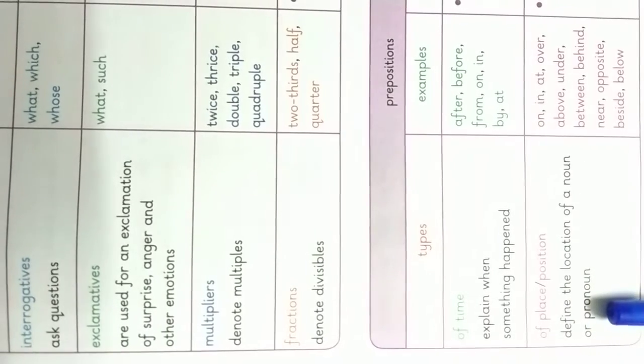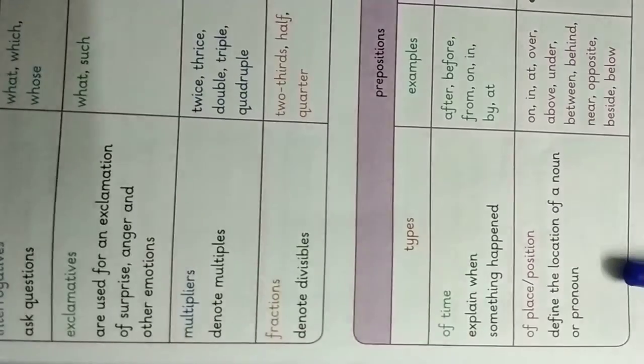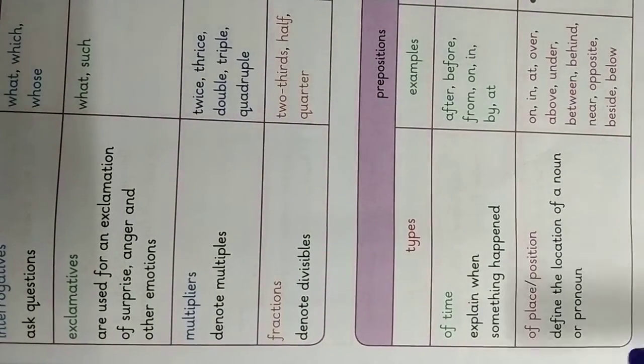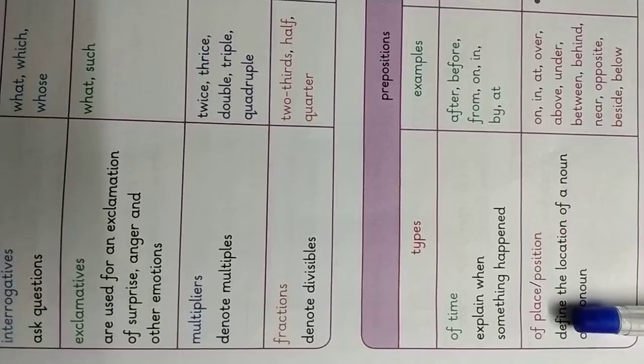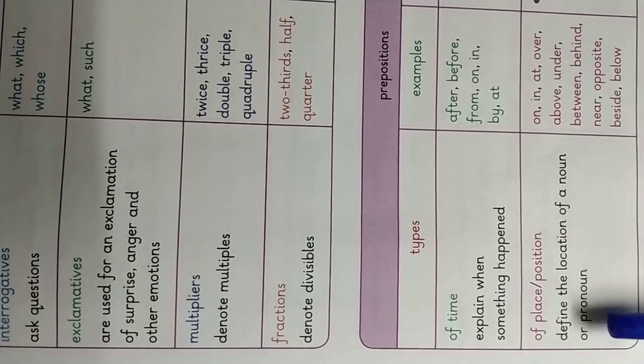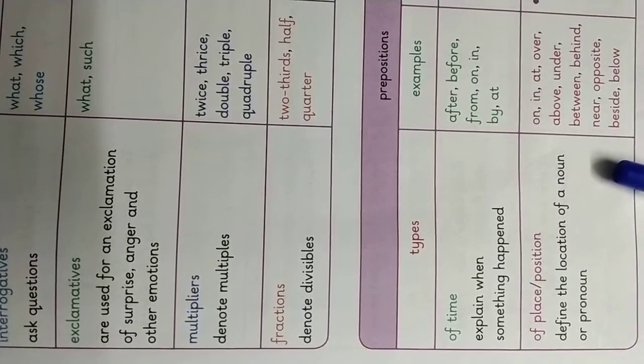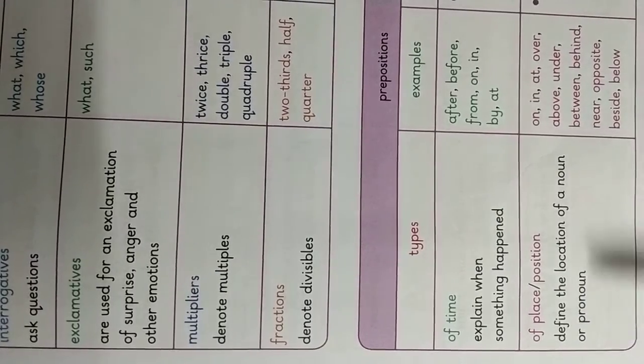Now we see the preposition of place or position. Prepositions of place or position define the location of a noun or a pronoun.